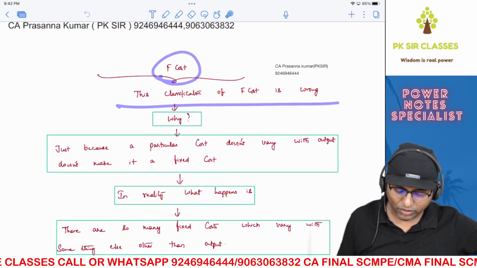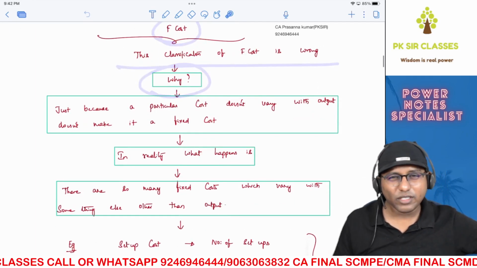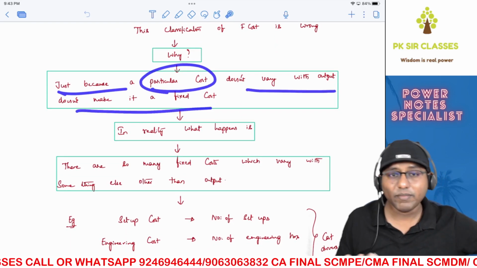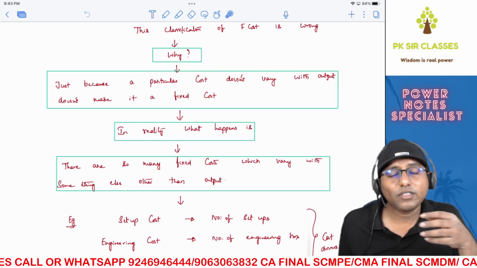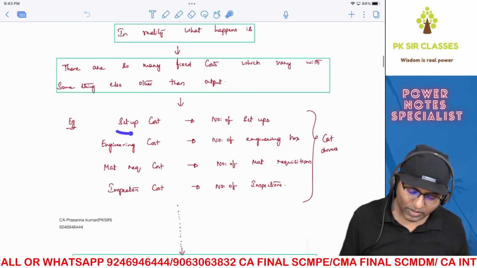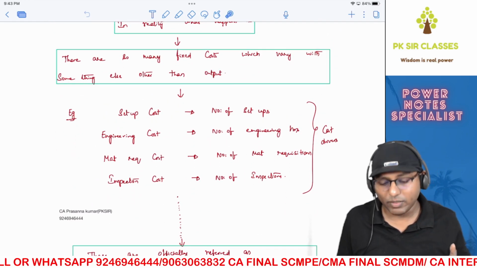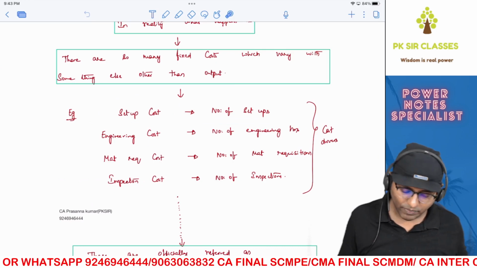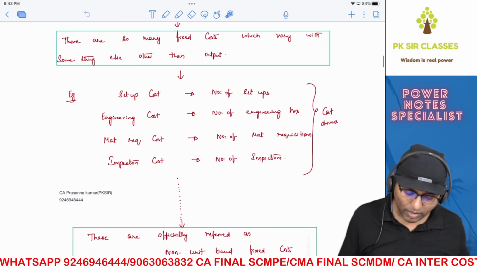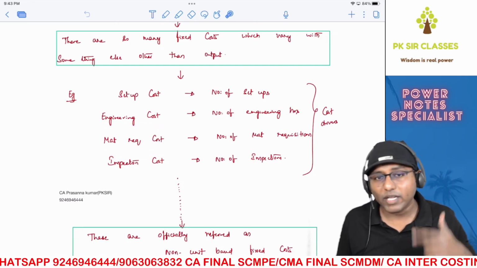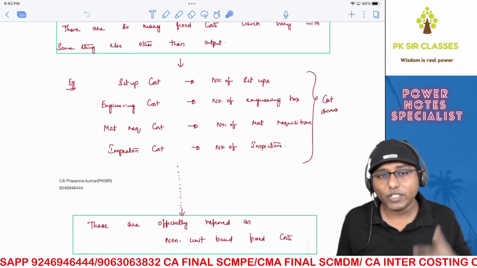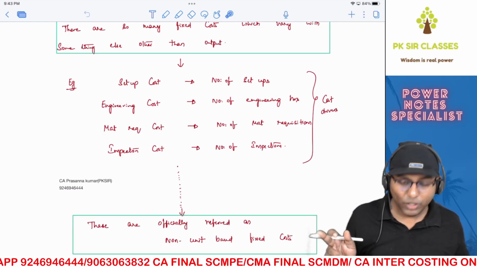This classification of fixed cost is wrong. Why? Because we have seen this concept already. Anyway, one more time I'm saying, just because a particular cost does not vary with the output doesn't make it a fixed cost. In reality, there are so many fixed costs which vary with something else other than output. For example, there is a setup fixed cost which varies with number of setups, but it doesn't vary with number of units. Engineering cost which varies with number of engineering hours, but it doesn't vary with number of units. Material requisition fixed cost which varies with number of material requisitions but does not vary with number of units. Similarly, inspection fixed cost which varies with number of inspections but does not vary with units.